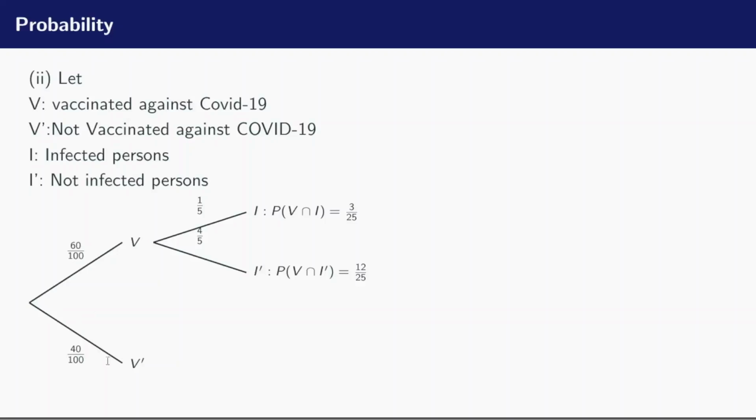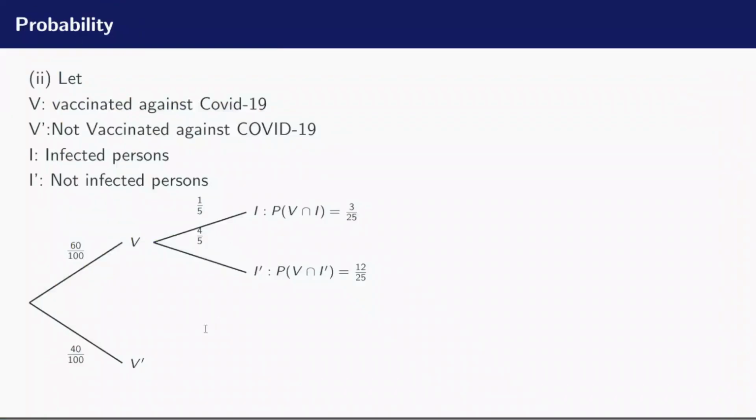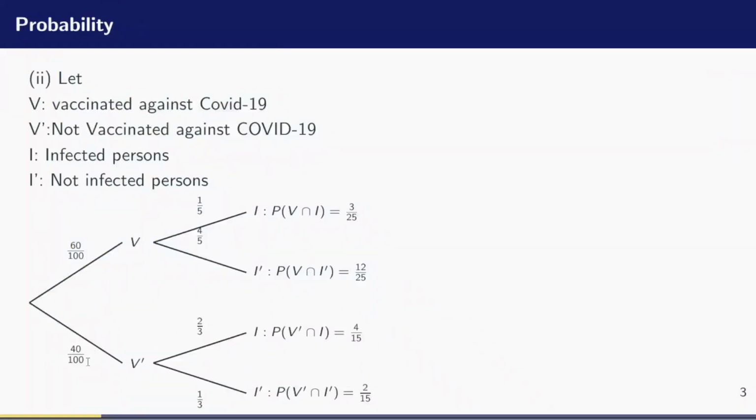The other arm are those that had not taken the vaccine. So 40% had not taken the vaccine. But from the question, we were told that out of those who had not taken the vaccine, 2/3 of that population were infected. So on the tree diagram, I will say 40% had not taken the vaccine, but 2/3 of those were infected. I stands for infected. So therefore, the complement of 2/3 is 1/3. 3 minus 2 is 1. So this is the probability of those who had not taken the vaccine and had not been infected, 1/3.